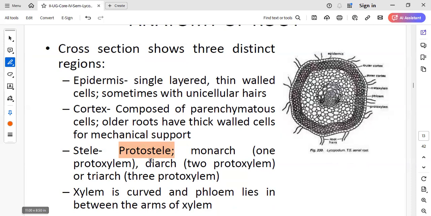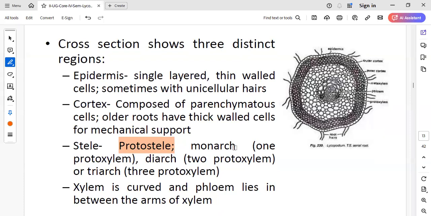Okay. And another important one is the xylem. When I talk about the xylem here, it can be a monarch condition or a diarch condition or triarch condition. This is a diagram I'm showing you. This is of a diarch condition. That means you can see the presence of 2 protoxylems here. This is one protoxylem and this is another protoxylem. You can observe the shape of the xylem. This is a curved or inverted C-like structure or inverted U.